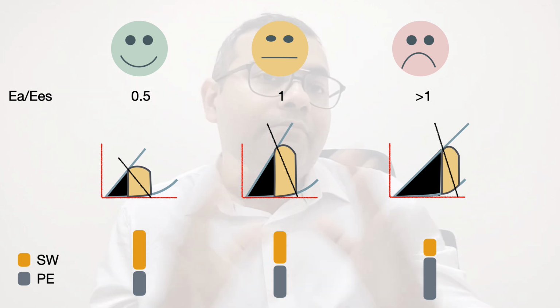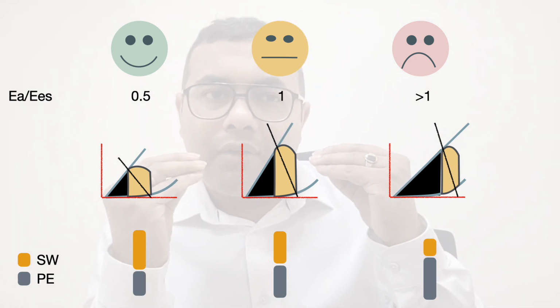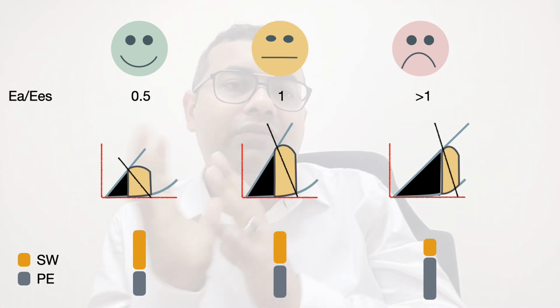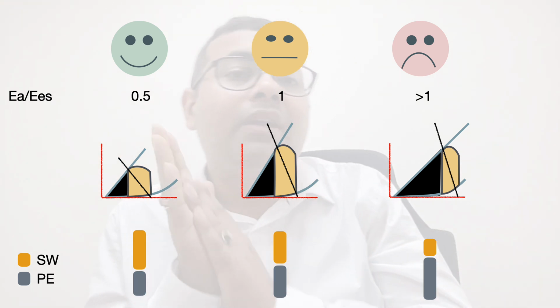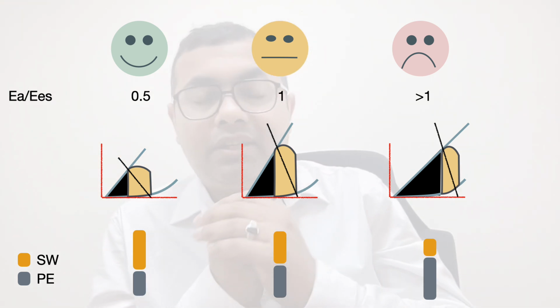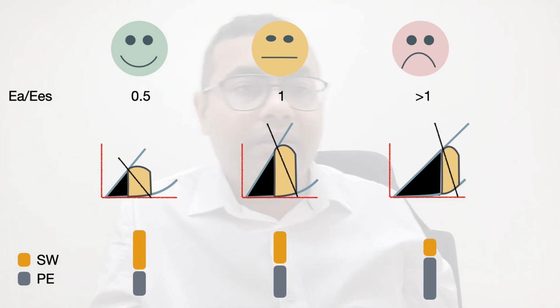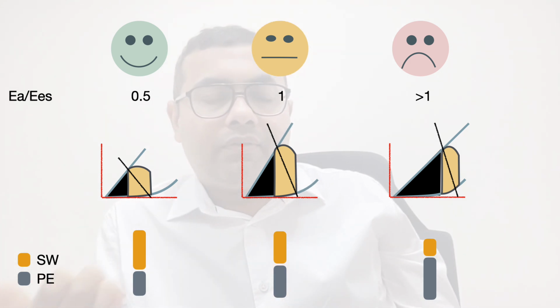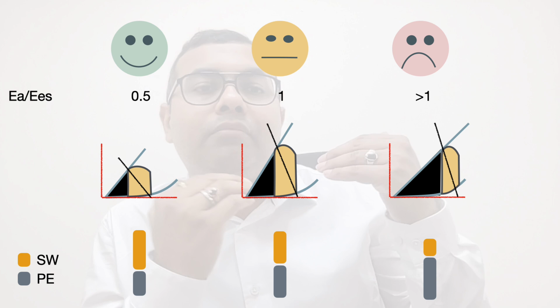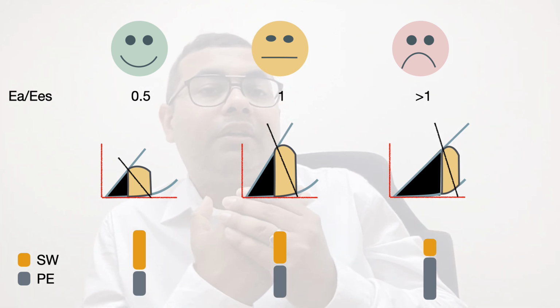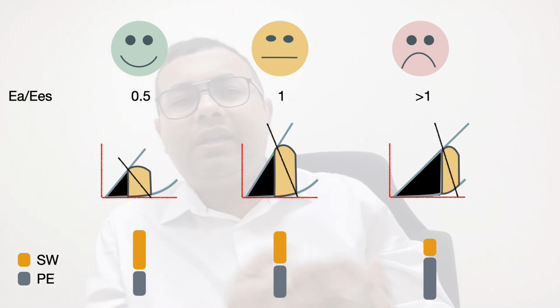At this ratio, the myocardium functions optimally, transferring its energy into the arterial system with each systole. And as we can see from the graph, from the cartoon, the majority of the total work done is converted into stroke work.